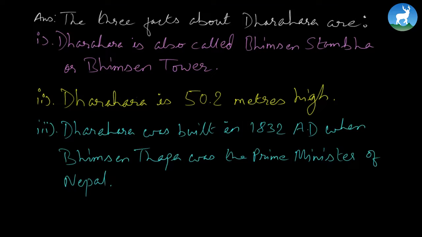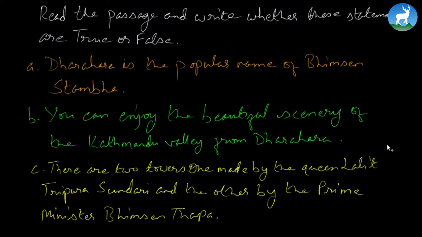And secondly, you might be wondering, okay, Dharara is no more, so why am I continuing with the simple present form? It is because I'm going as per the passage. So even if you write here Dharara was, you are technically correct, because we don't have this building anymore here in Kathmandu, or in our country. So let's move further. Let's work on these true or false.